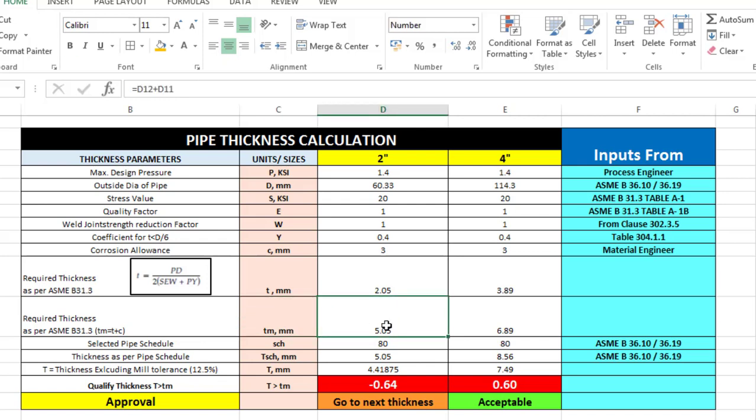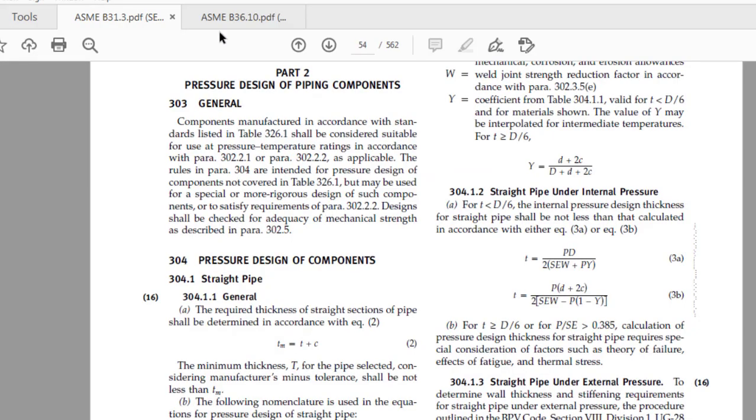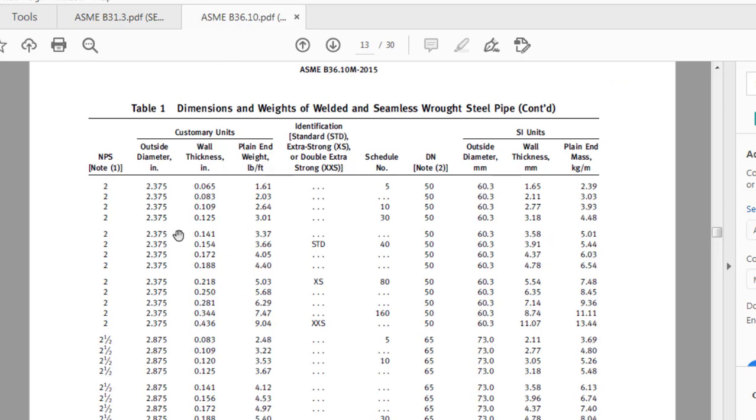Now we have to select a pipe based on this. How to select a pipe? This is the minimum thickness of our pipe. Now we have to select a pipe which is higher than this value. To select a pipe, we have to go to ASME B36.10. What is our thickness? It was 5.05 mm for a 2-inch pipe. So this is the 2-inch category, and here we have schedules. What are the schedules available? Standard schedule, which is 40. Standard and 40S are both the same, and XS, which is 80, and which are also both the same. And we have the 160 category as well as the extra strong category. So we have these many schedules.